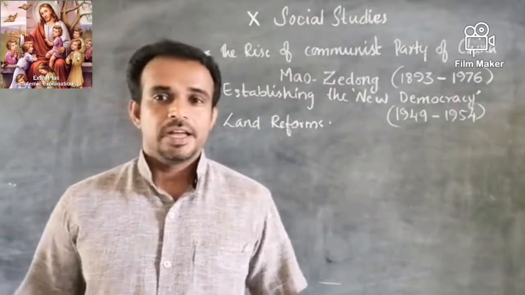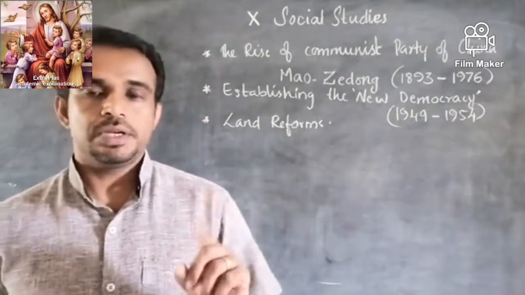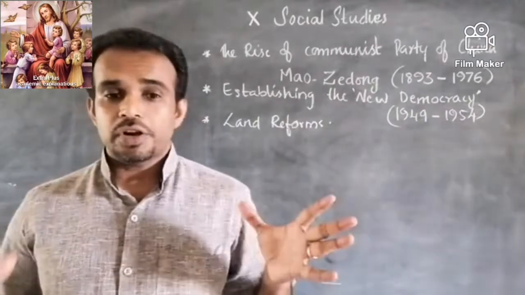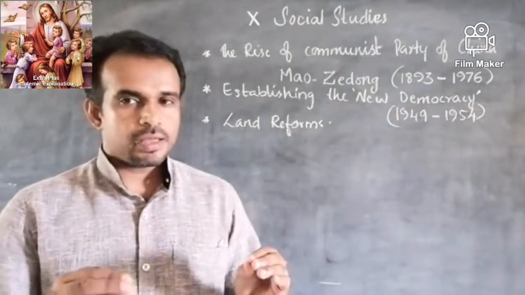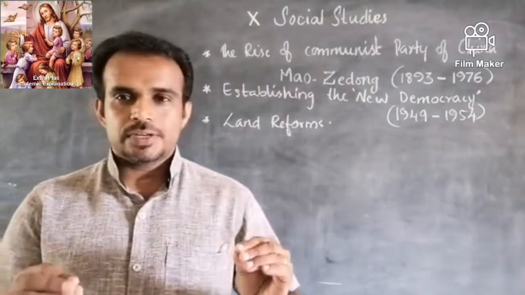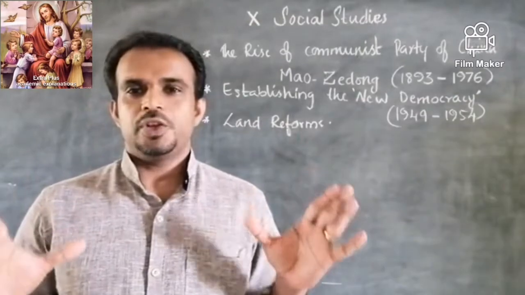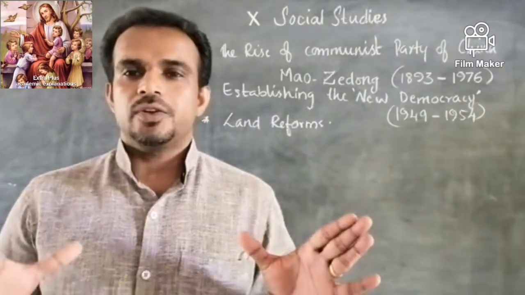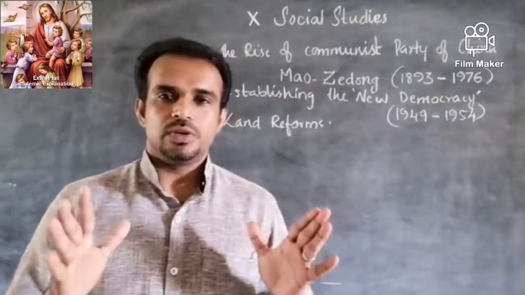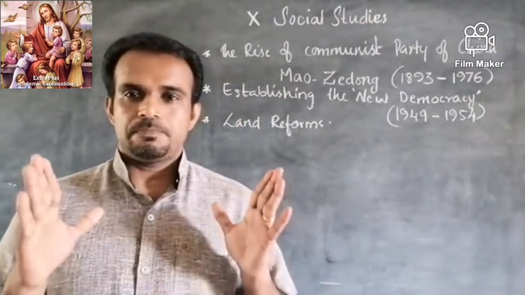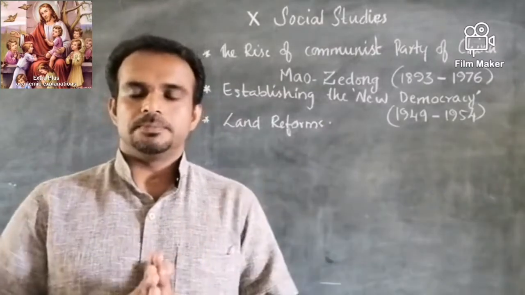And he said that landlordism is one of the major issues that should be tackled. And he organized peasants into an army. Slowly and gradually, the Chinese Communist Party became powerful. And when Chiang Kai-shek and the Kuomintang party realized that this man, Mao Zedong, had become a power to reckon with, they tried to suppress them.